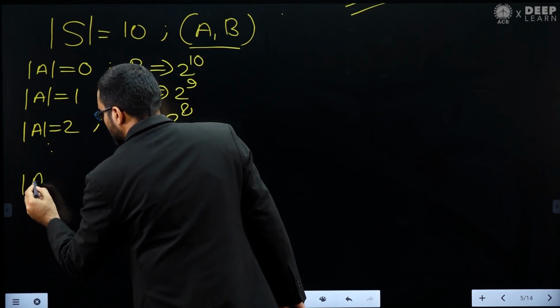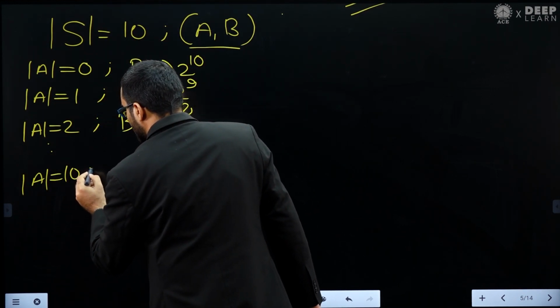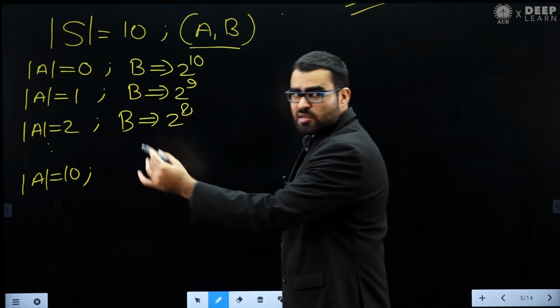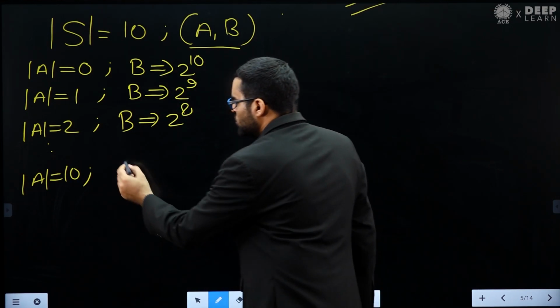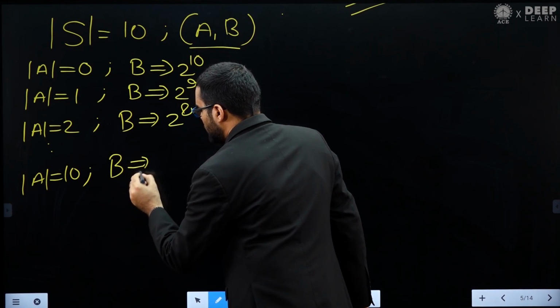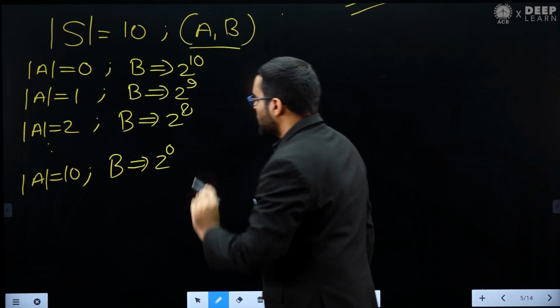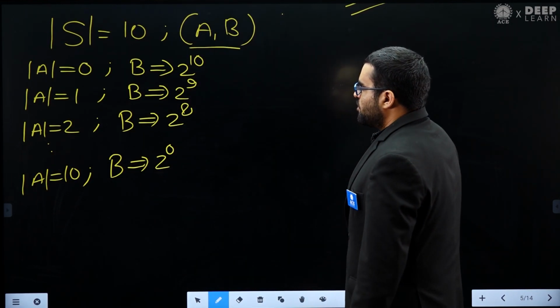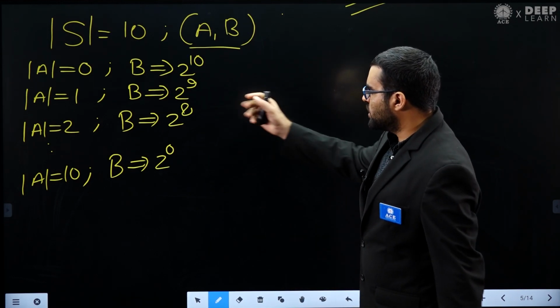If I put all the 10 elements in set A, then how many choices do I have for B? That will be 2 power 0. I hope you got it.